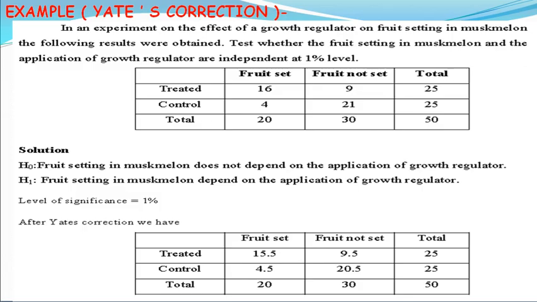Example of its correction. In an experiment on the effect of growth regulator on fruit setting in muskmelon, the following results were obtained. Test whether the fruit setting in muskmelon and the application of growth regulator are independent at 1% level of significance.